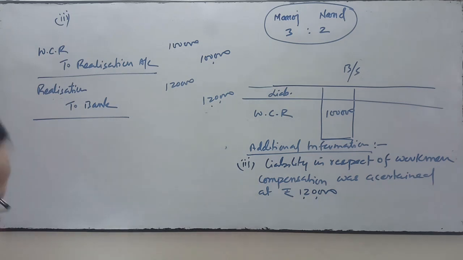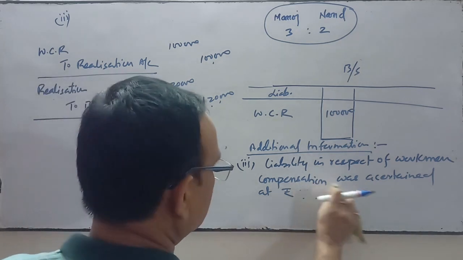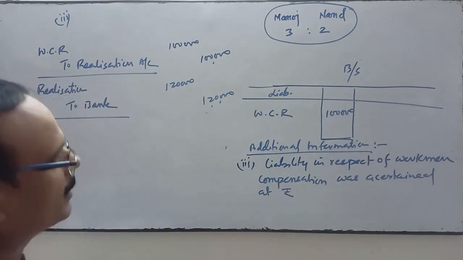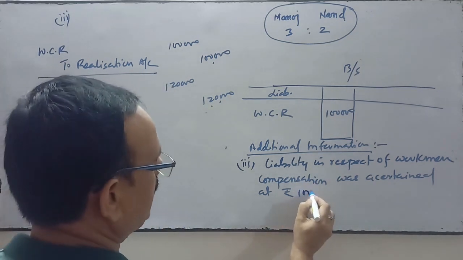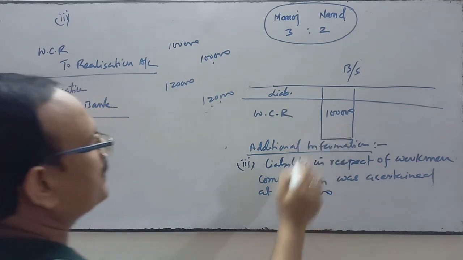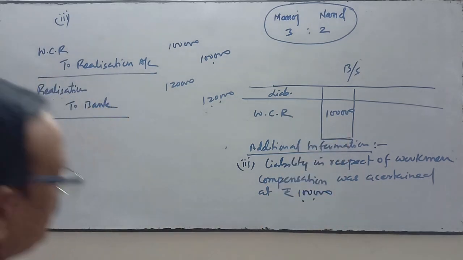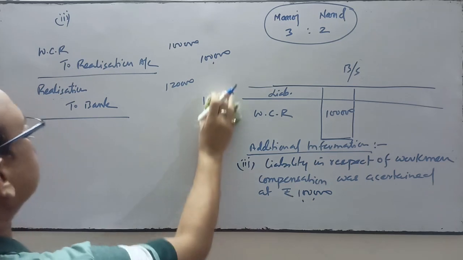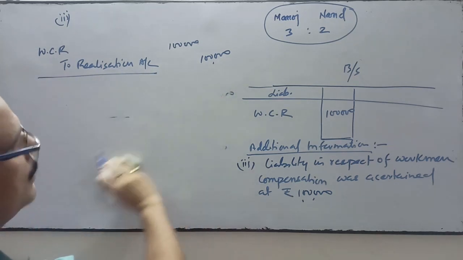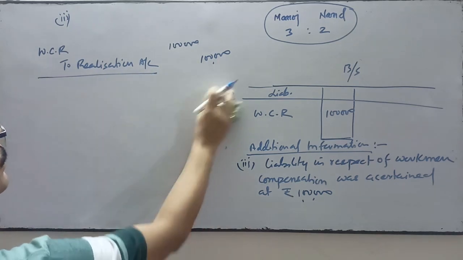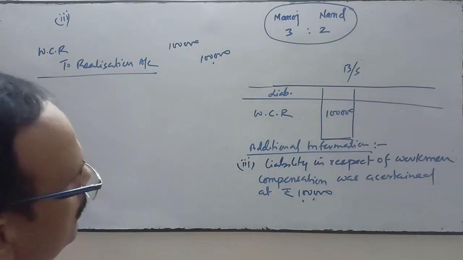In case number 4, the liability in respect of workman compensation was ascertained at 1 lakh as well. The workman compensation reserve is 1 lakh and the liability is also 1 lakh.